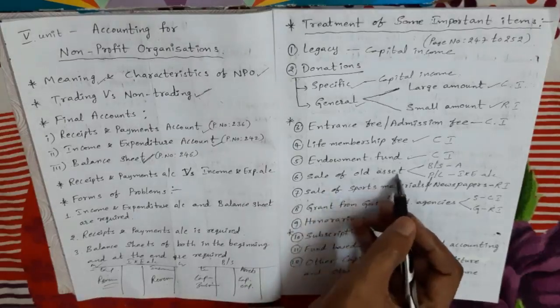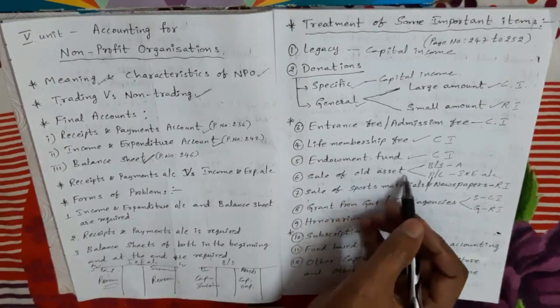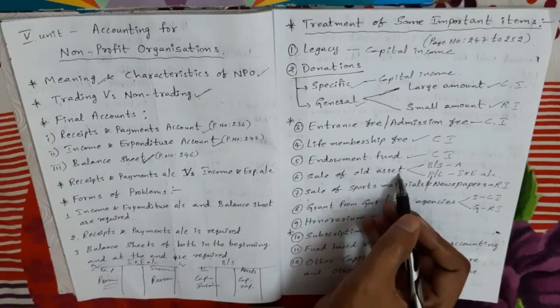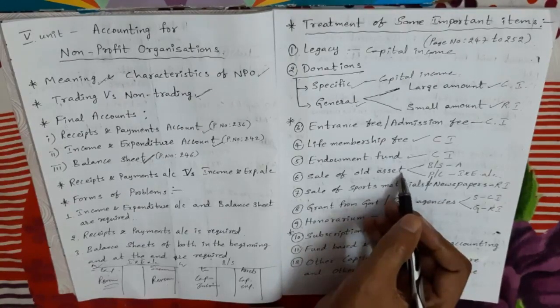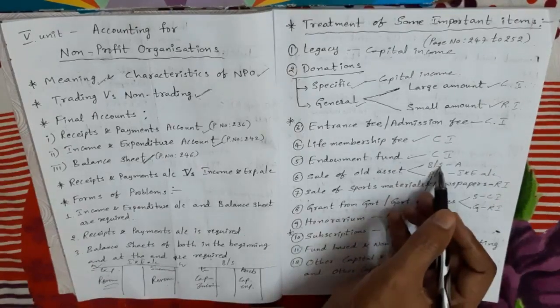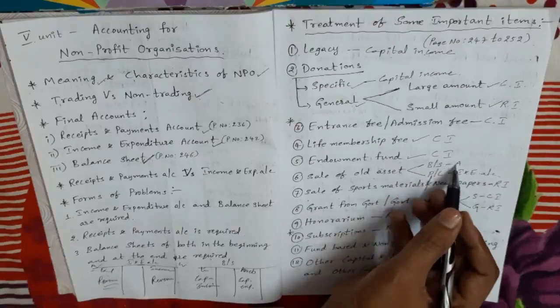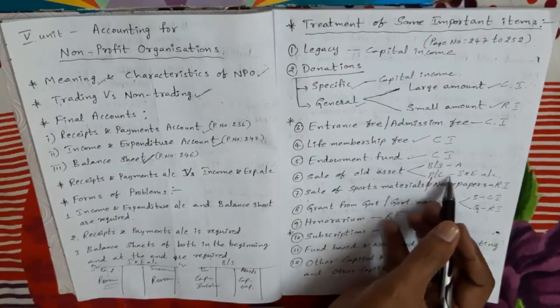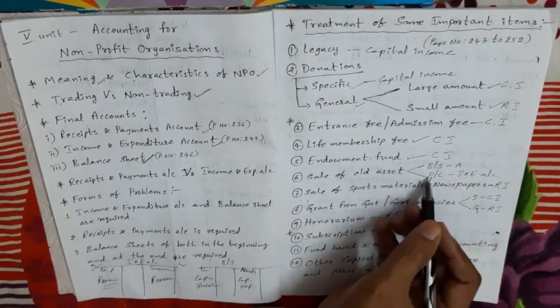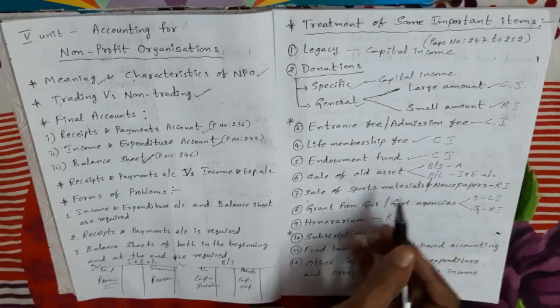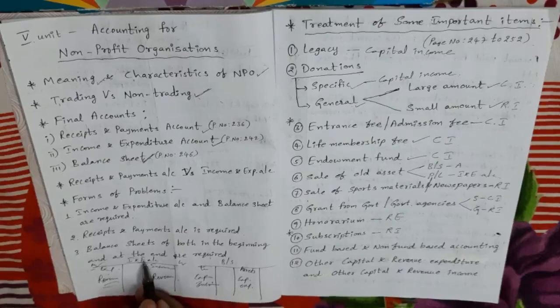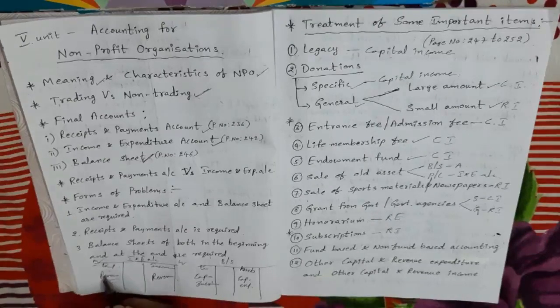Next, sale of old asset. When we sell an asset, the worth of the asset we sold, that asset value we deduct from the related asset on the balance sheet asset side. But on the sale of the asset, if we get a profit or loss, we adjust it in the income and expenditure account. If we get a profit on sale of asset, that profit amount we take in the income and expenditure account credit side. If we get a loss, that loss amount we take in the income and expenditure account debit side.